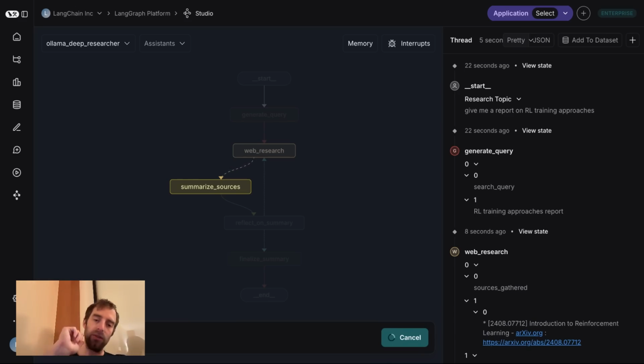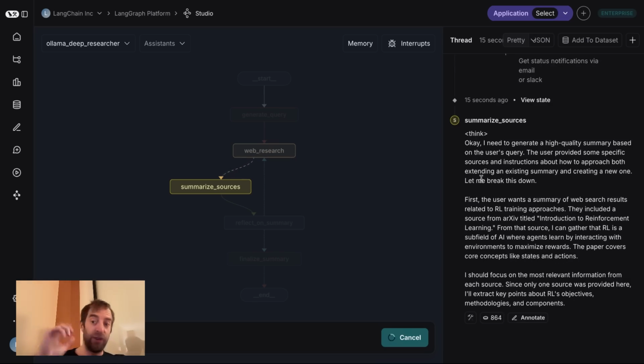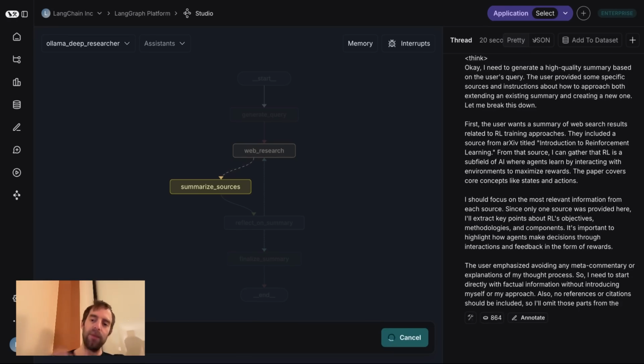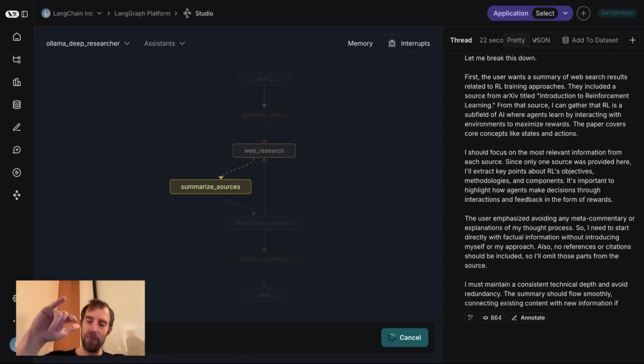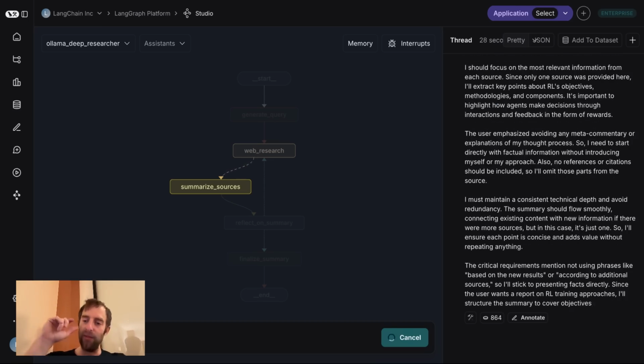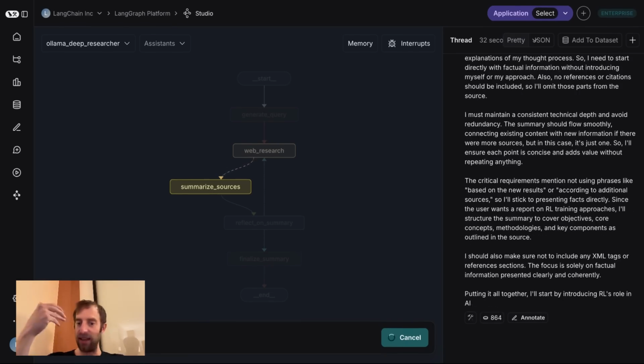So now it's summarizing my sources. So this is kind of nice. You see it stream as it goes. You can see those think tokens again. Now in the repo, I added a filter to remove them because I found that they do affect some downstream processing. So I'm going to filter this out when I save it to state in my graph, but you can see how much reasoning and thinking it's doing.